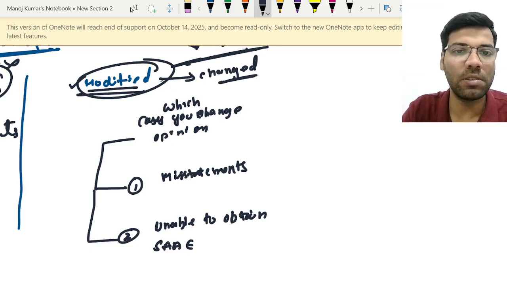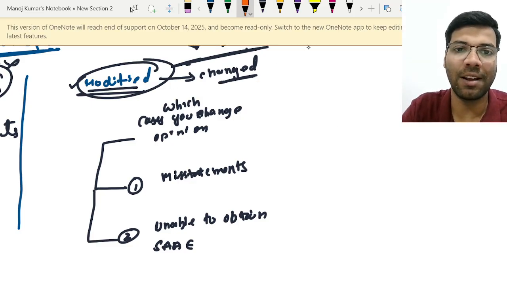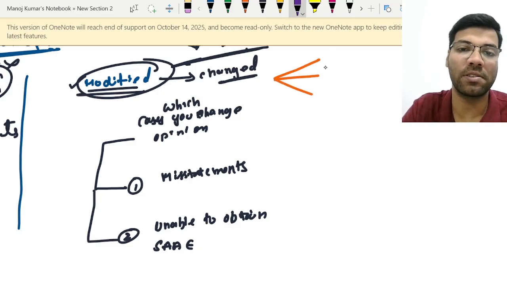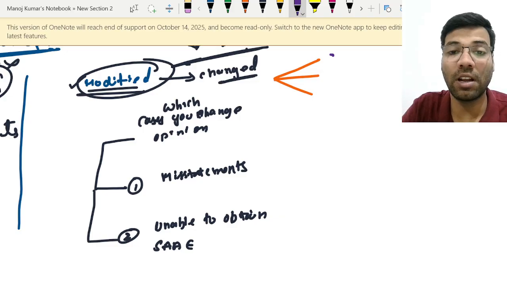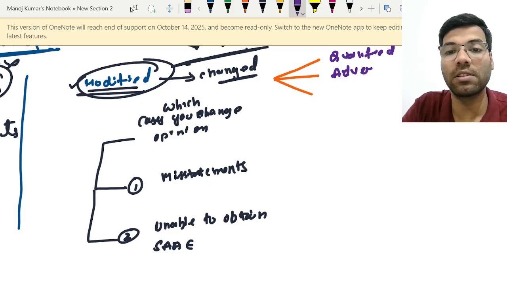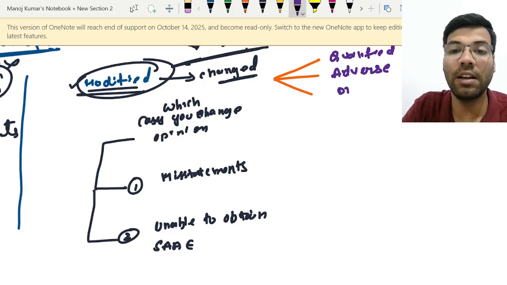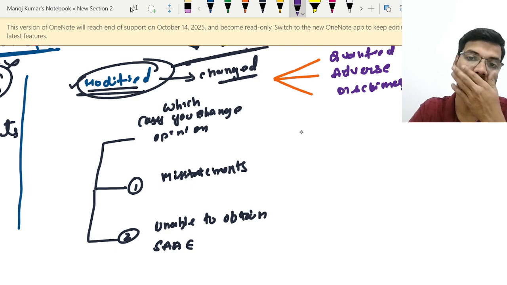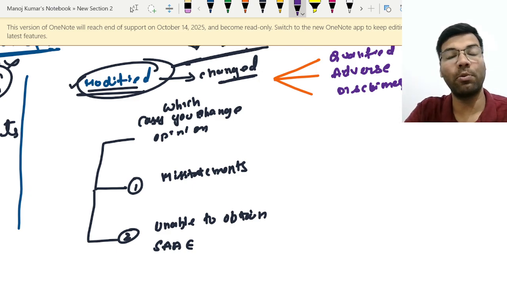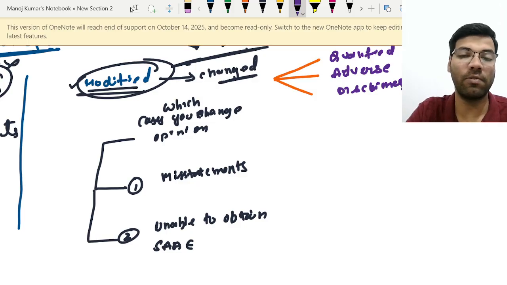Now coming to modified opinion, there are three types of modified opinions: a qualified opinion, an adverse opinion, and a disclaimer of opinion. Modified audit reports are of three types: qualified audit report, adverse audit report, and disclaimer of audit report.